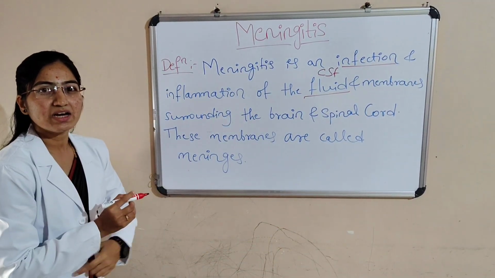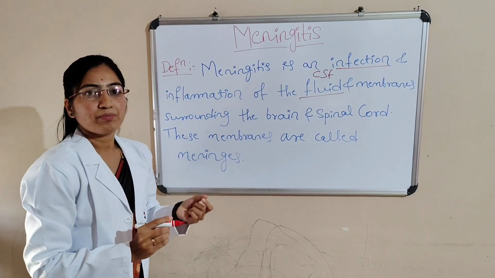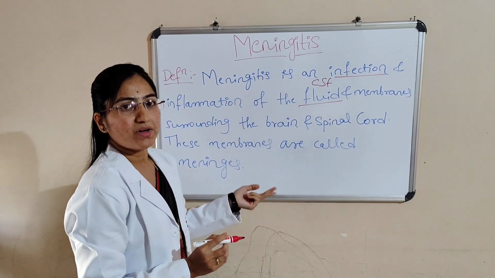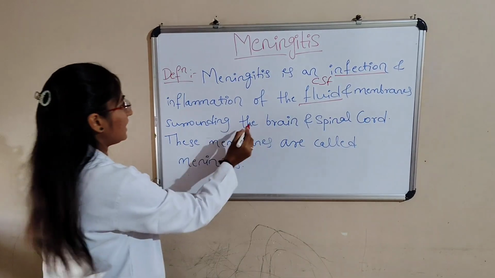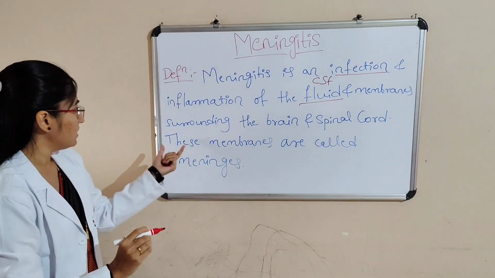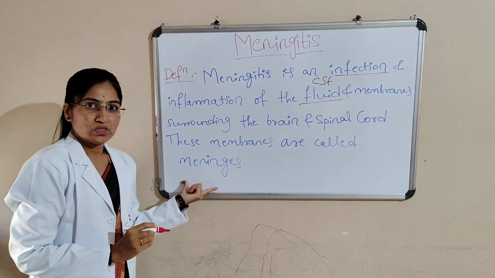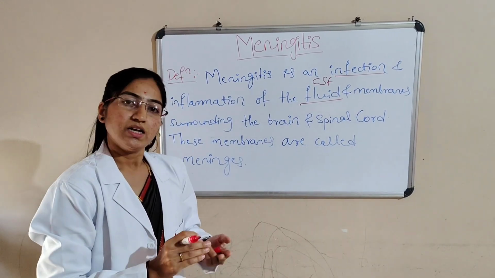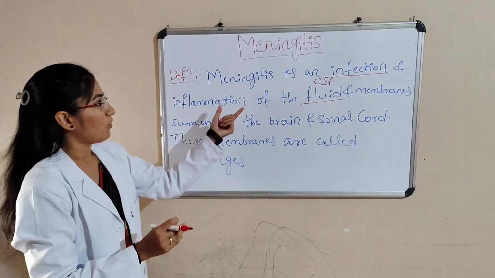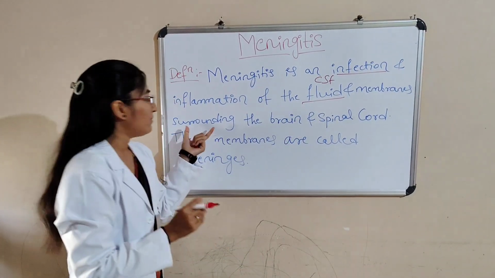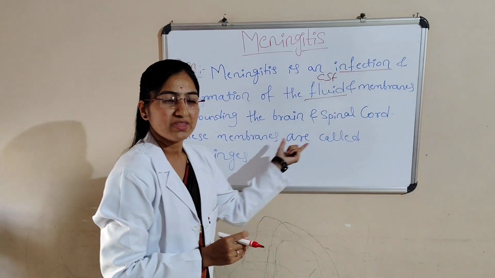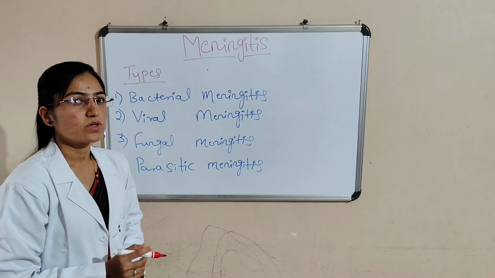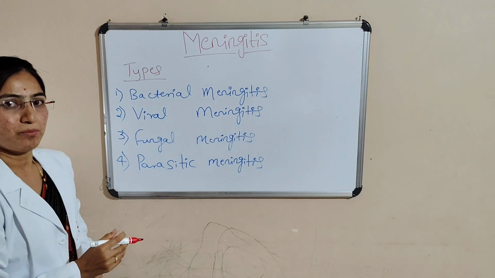What are the three membranes here? One is dura mater, another one is arachnoid mater, and another one is pia mater, surrounding the brain and spinal cord. These membranes are called meninges. Here, there will be an infection. Meningitis is nothing but an infection and then inflammation of the CSF fluid and the membranes surrounding the brain and spinal cord. These layers are called meninges. This is the definition of meningitis.